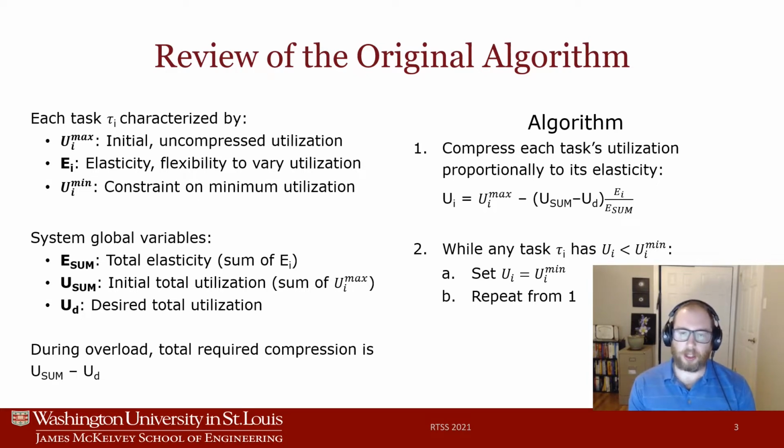After this compression, while any task tau sub i has its utilization less than its minimum utilization constraint, its utilization is set back to its minimum utilization constraint, and we repeat the algorithm from step one. Because this is an iterative process with a nested loop, where compression occurs, the constraints are checked and utilizations are set back to the constraint, and then compression occurs again, this performs in the worst case in quadratic time in the number of tasks.